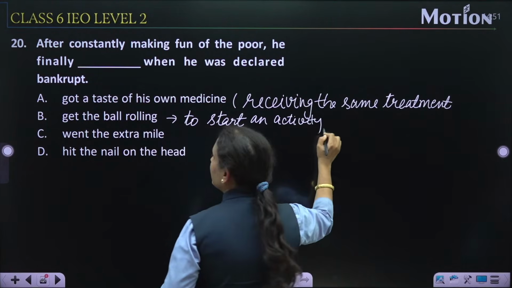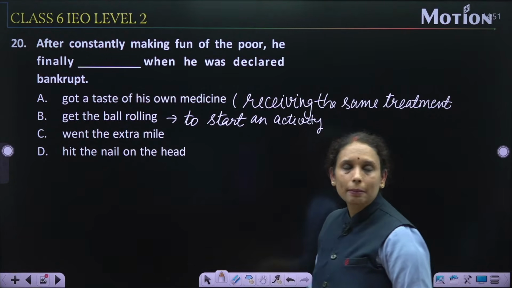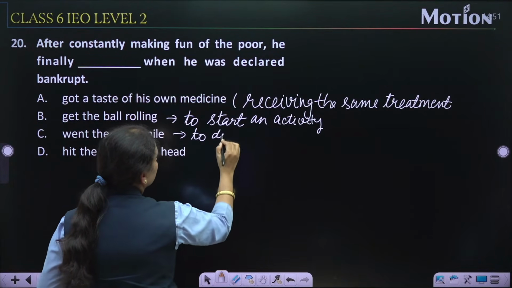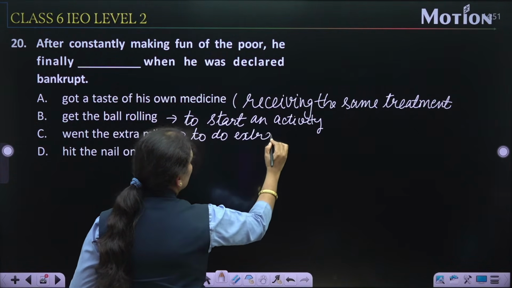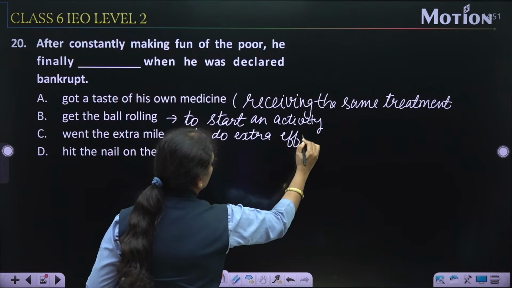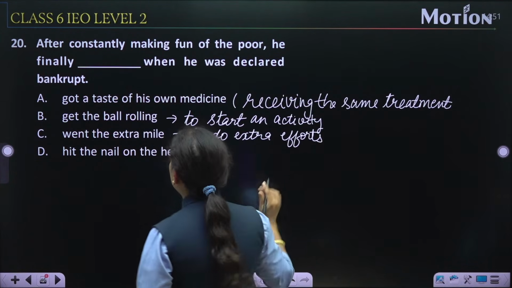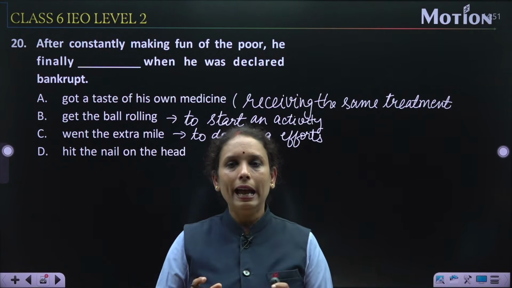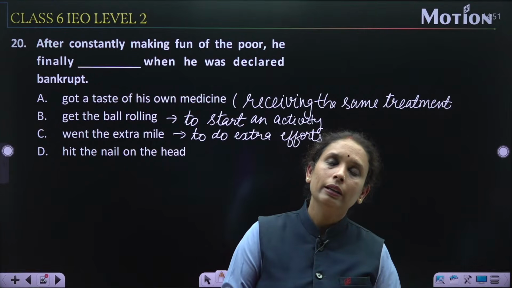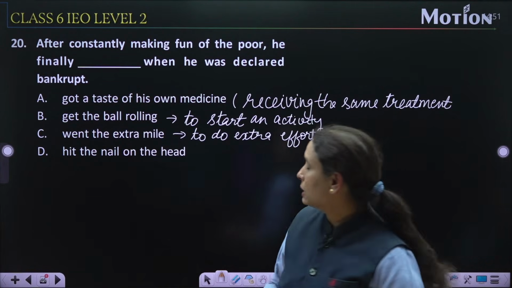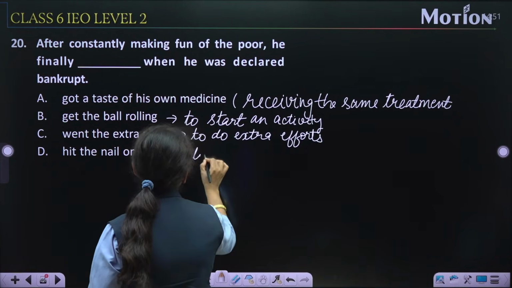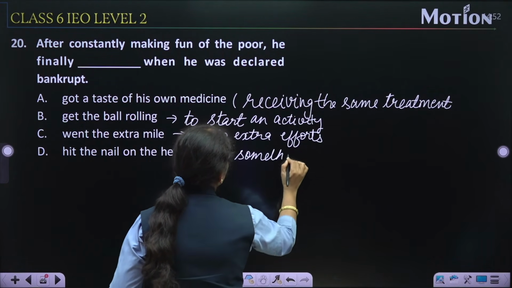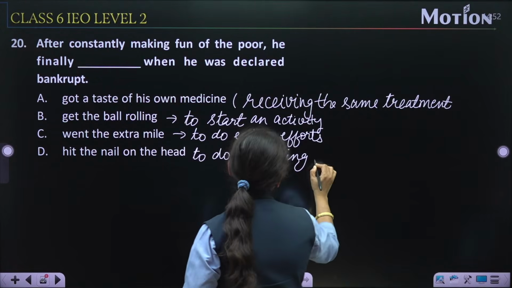To start an activity. Went the extra mile, it means to do extra efforts. Hit the nail on the head, it means to do something exactly right. What does it mean to do something? To do something exactly right.